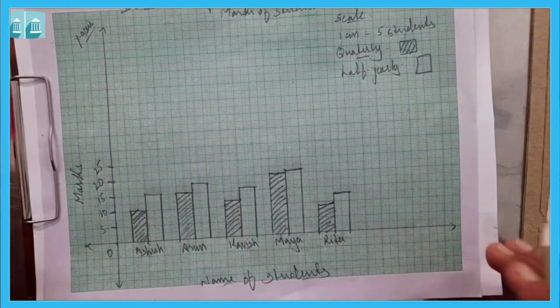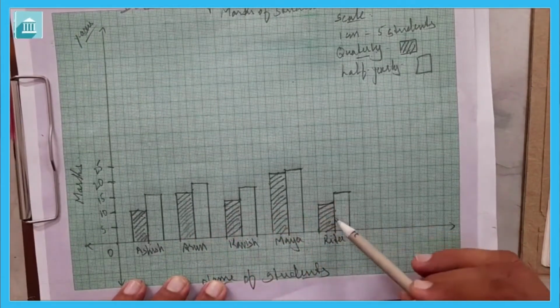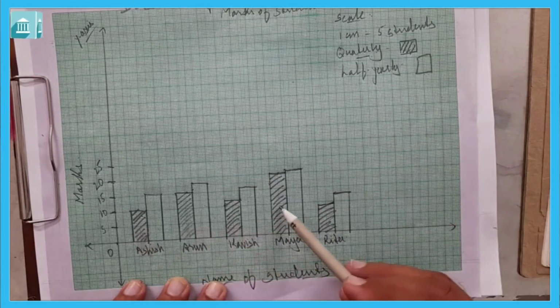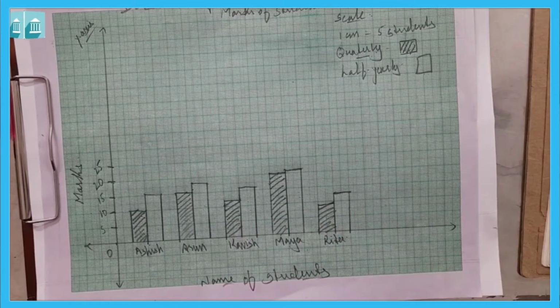Okay, so this is the double bar graph, and now we can easily compare that the half yearly marks are greater in all. So this is our quarterly marks and this is our half yearly marks. In this way we can draw the bar graph and interpret it, or compare.